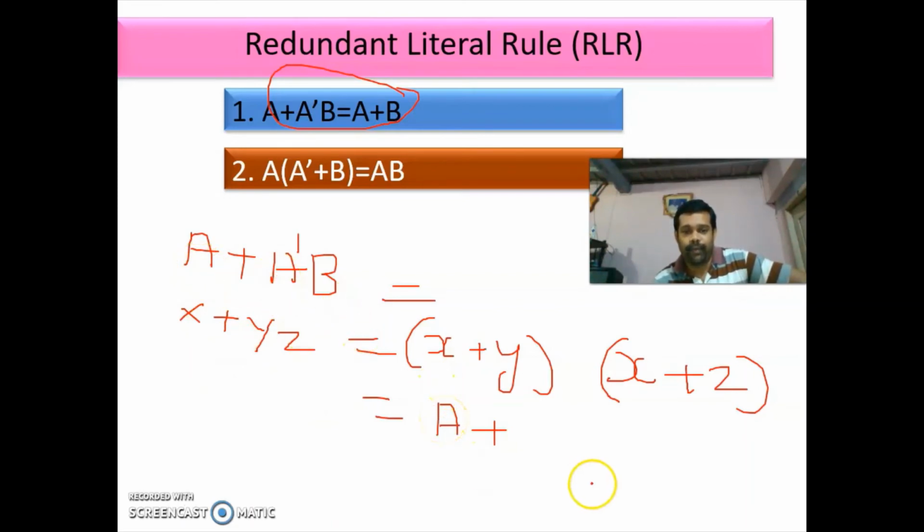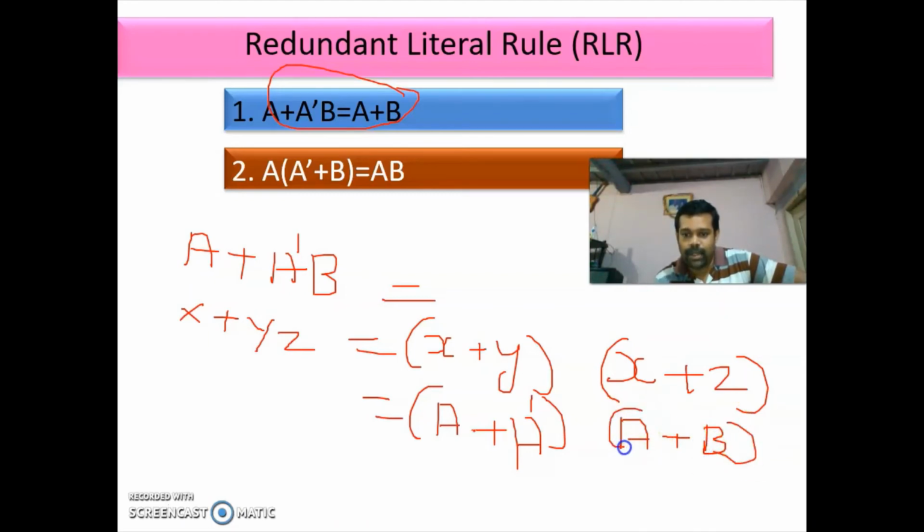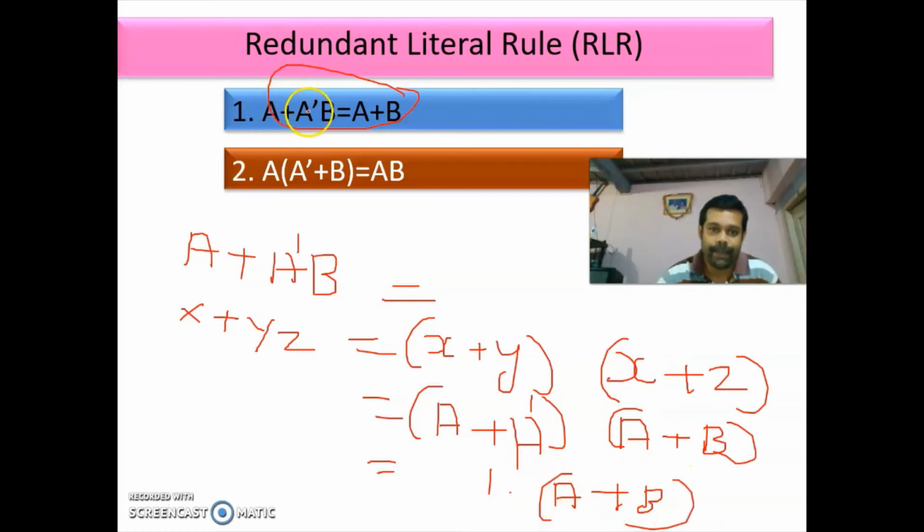A. In the place of Y, you have A bar. In the place of Z, you have B. So we know that A plus A bar is 1. So 1 into A plus B. So A plus A bar B is equal to A plus B.